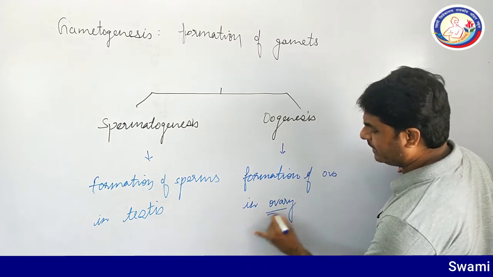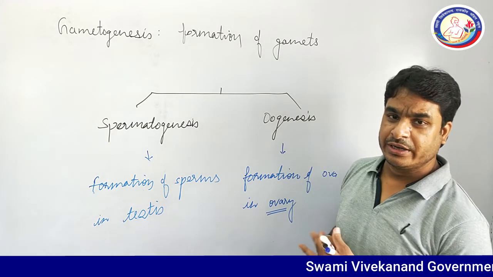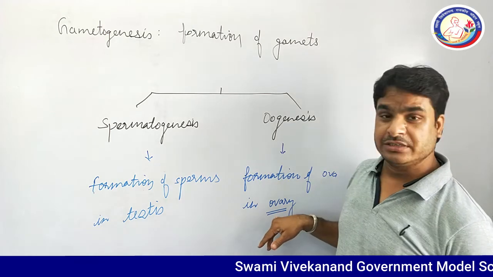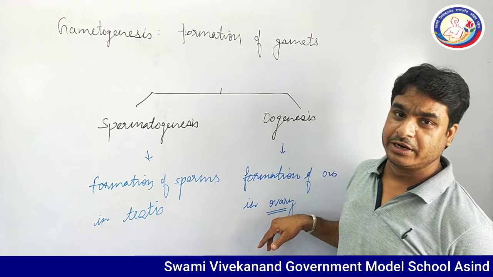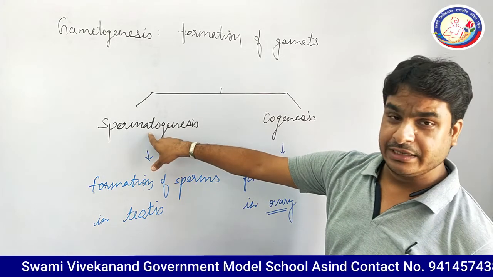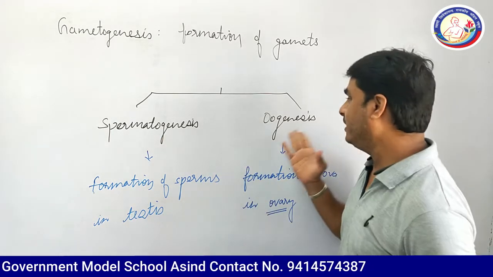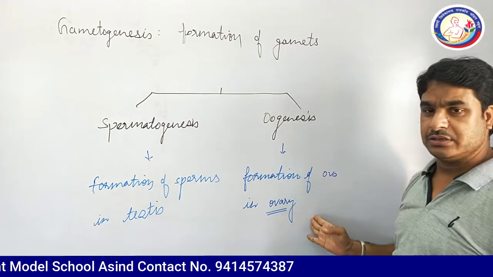The ovary is the female reproductive organ, which is also considered a primary reproductive organ. For spermatogenesis, the place is the testis, while the place of oogenesis is the ovary.